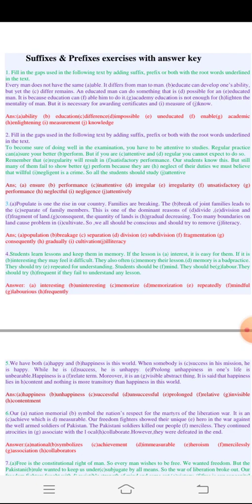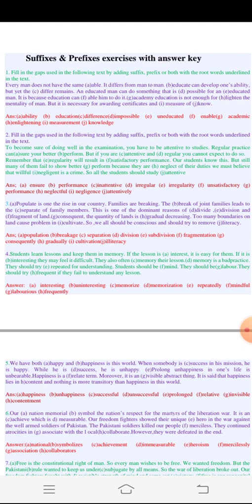So suffix means the letters that take place after the root word and make a new word, and prefix means the letters that take place before the root word. In some cases we have to take both suffix and prefix. So this much. Let's start. First we need to go through the text. We'll read what is given here, then we'll try to find out the answer.